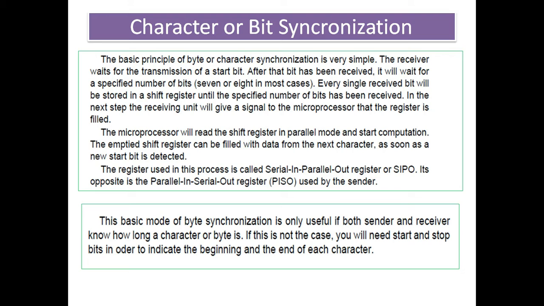The register used in this process is called serial in parallel out. So data will be serial in and parallel out, and it's the opposite of the parallel in and serial out used by the sender. This basic model for byte synchronization is only useful if both sender and receiver know how long the character or byte is. If this is not the case, you will need a start and stop bit in order to indicate the beginning and the end of each character.